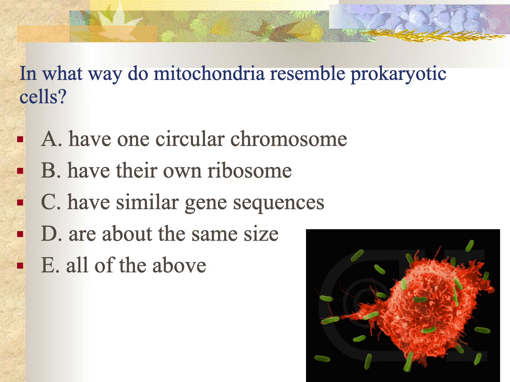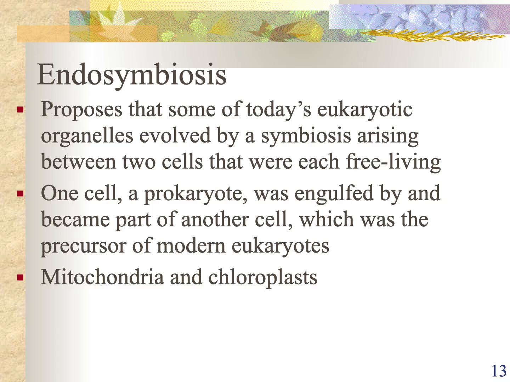We think eukaryotic cells arose from a partnership between two cells where one cell came to live inside the other cell. We now call it an organelle, but we believe that previously these were free-living cells. The prokaryote cell was engulfed by another cell and survived and thrived within that cell and gave it benefits. We think mitochondria and chloroplasts both evolved this way.